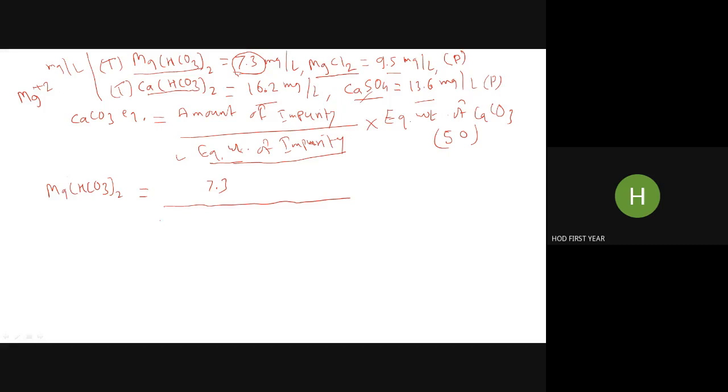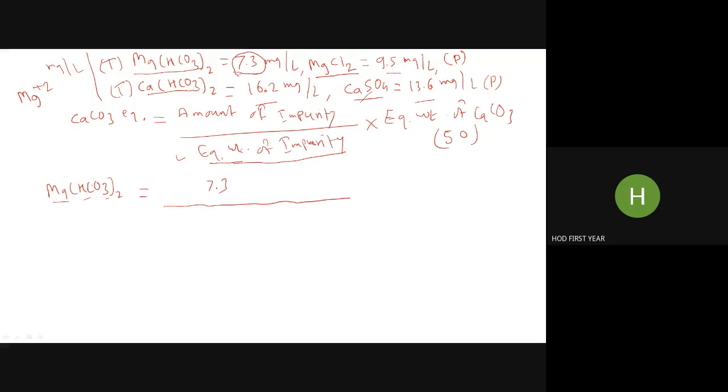So molecular weight means what? Addition of atomic weights of the atoms present in the molecule. So there is one magnesium, and there are 2 hydrogens, 2 carbons, and 3 into 2, 6 oxygens. So that is molecular weight. Simply you have to add atomic weights of all atoms present in the molecule. That is molecular weight divided by valency of magnesium, that is 2.